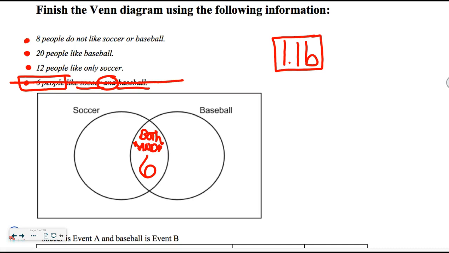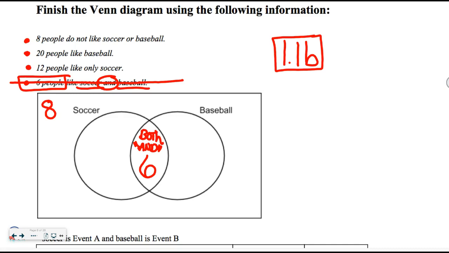Next, it says 8 people do not like either one. Okay, so I'm not going to put them in the soccer circle or the baseball circle. I put the ones who don't like any of them over here. So when you're doing the college ones, the number of kids who aren't either major go on the outside.